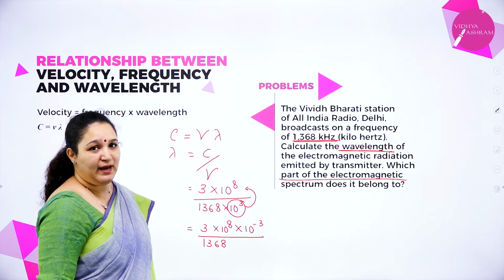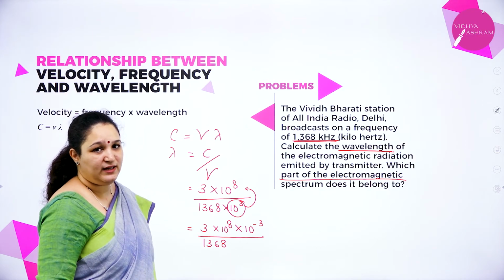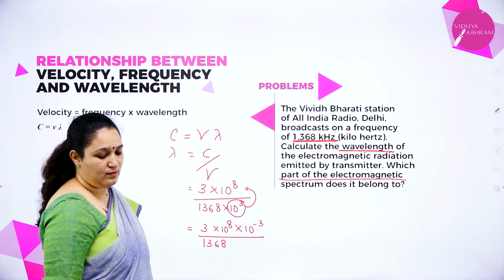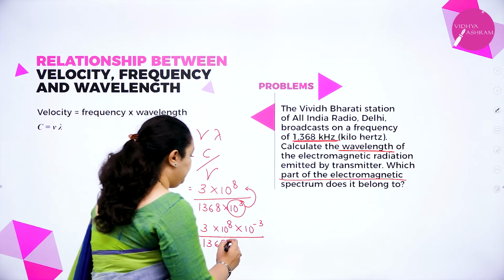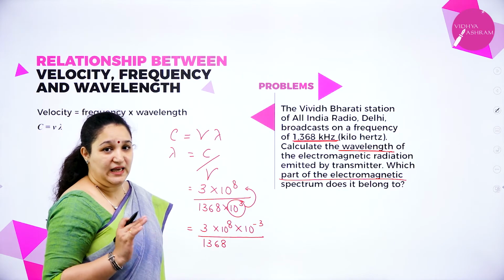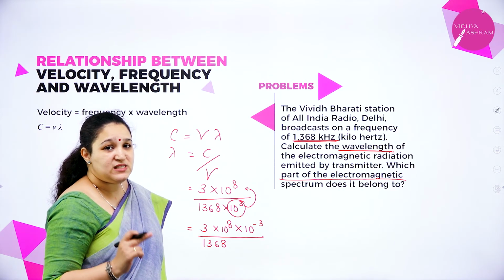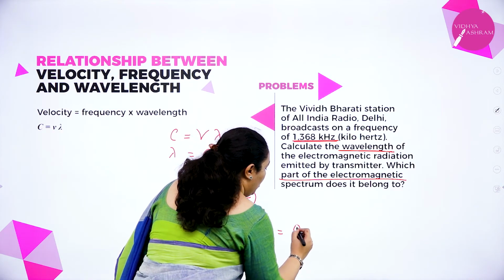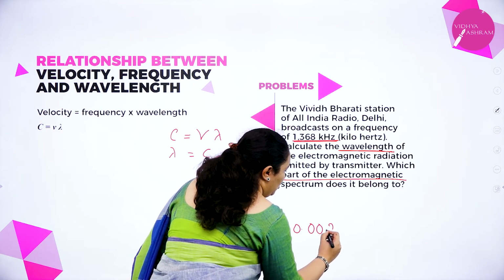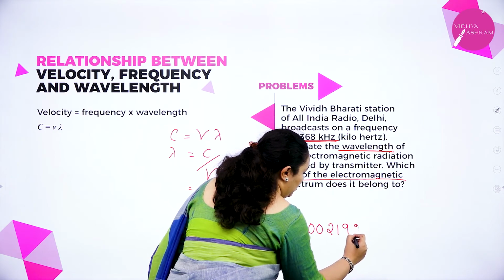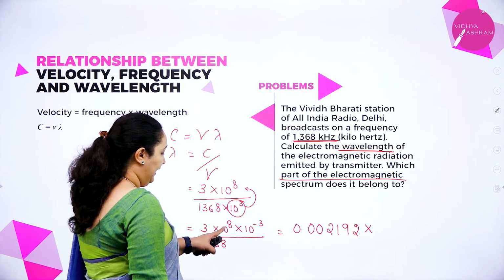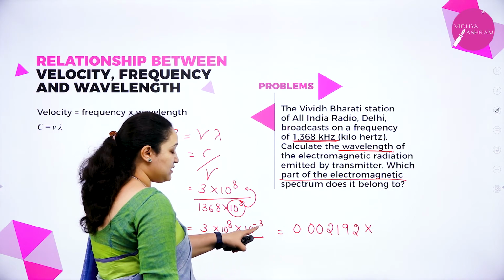Now using your calculator, you can solve this problem. 3 divided by 1368 is 0.002192. What is it? 0.002192 into, now what happens to the powers? 8 and 3, and this is minus 3.